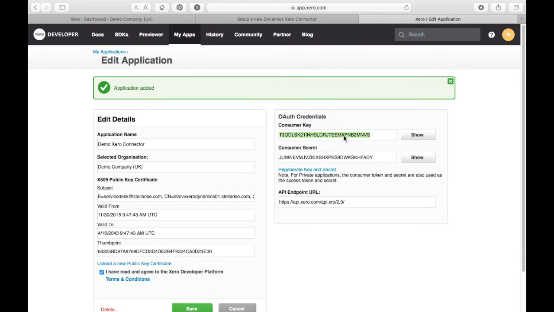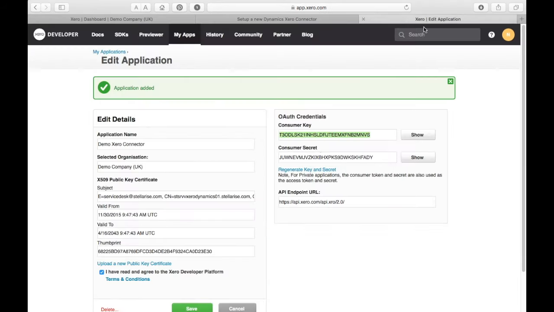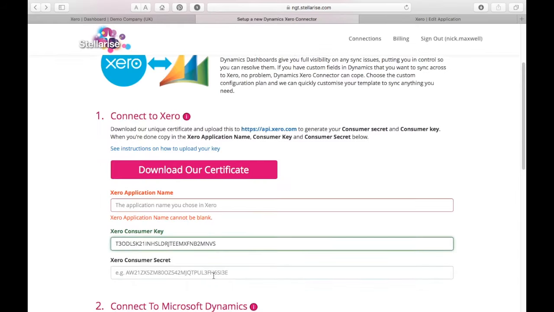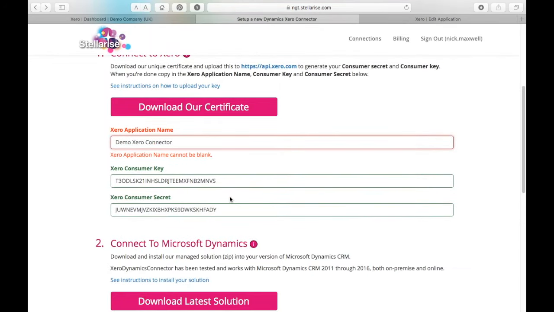Xero generates a unique consumer key and consumer secret for you. You need to carefully copy and paste these values, along with the application name, back into the connection that you're setting up. Once that's done, you can create the connection to Microsoft Dynamics.